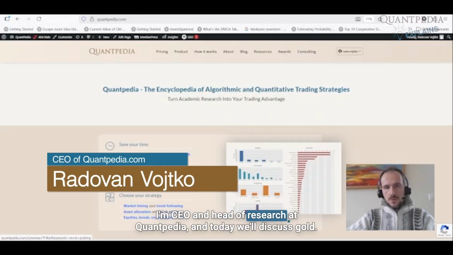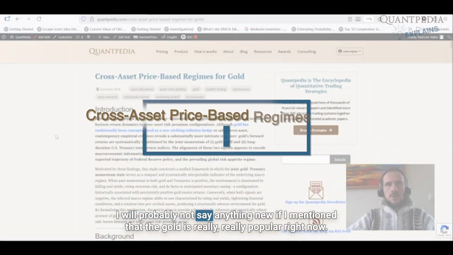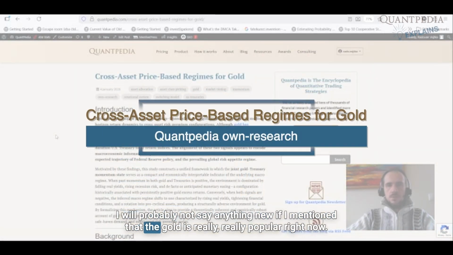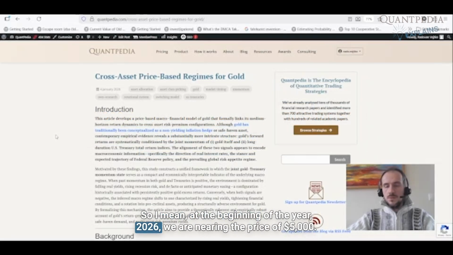I'm CEO and the head of research at Quantpedia, and today we will discuss gold. I will probably not say anything new if I mention that gold is really popular right now. So at the beginning of the year 2026, we are nearing the price of $5,000.